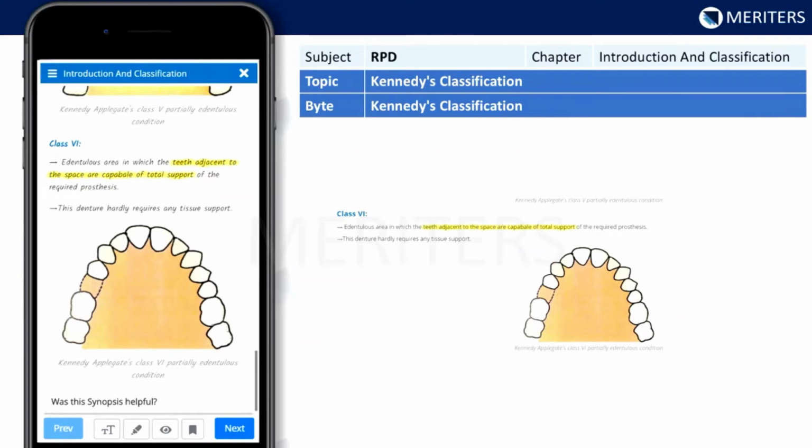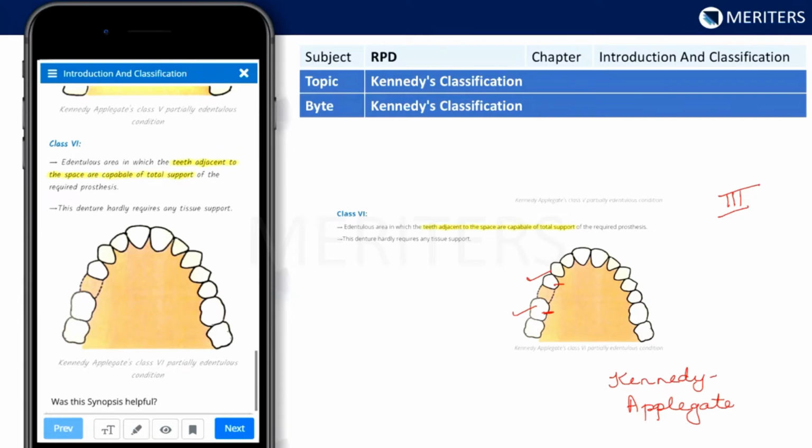This question is thoroughly explained in the bytes, and it is also there in the video. So Kennedy's class 6 is technically a Kennedy's class 3 situation, where you have an anterior tooth present and a posterior tooth present. But the only specialty is that this is not technically Kennedy's classification, it is called the Kennedy Applegate classification. So Kennedy's class 5 and class 6 are a part of the Kennedy Applegate classification. In Kennedy's class 6, we have both abutment teeth which are strong enough, or capable of giving good support for the restoration. So that is Kennedy's class 6.